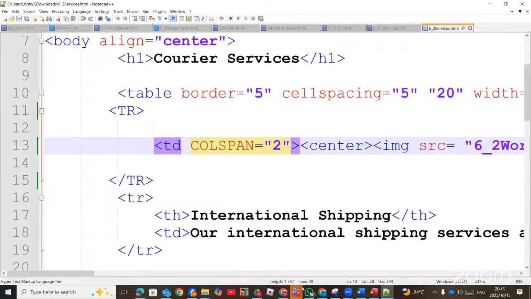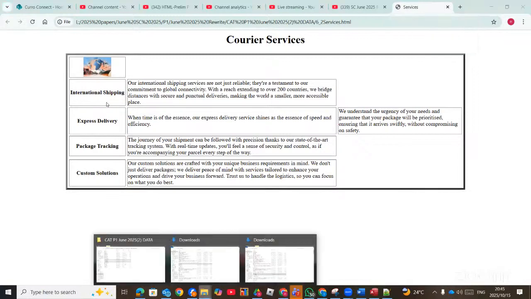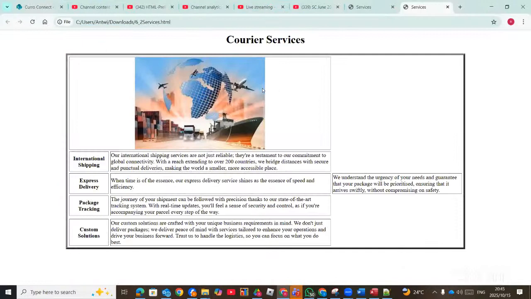So now, wait, I save it somewhere, so I must open it from that side. Yeah, there we go. So you see, column 1, column 2, that means there were 3 columns.